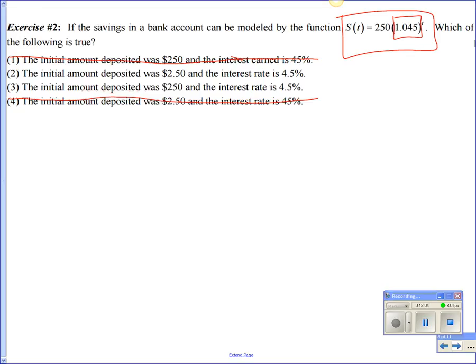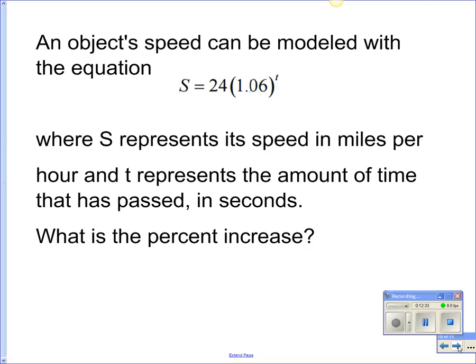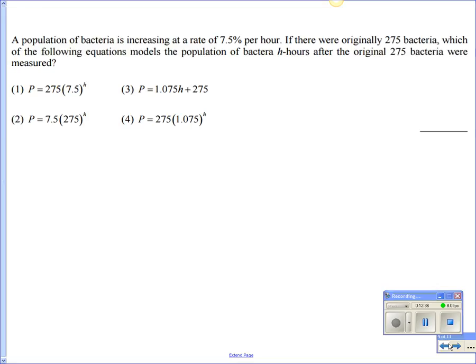This says the initial amount. What does this word initial mean? Good, or the starting value, okay? Initial means your starting value or your y-intercept. What is the starting value up there? 250. Do we ever move the decimal on the starting value? No. So the answer is what? 3 or C, however you want to call it. Okay? Yep. You gotta look closely. Look closely. Okay? All right, and Jesse, read this one for us.